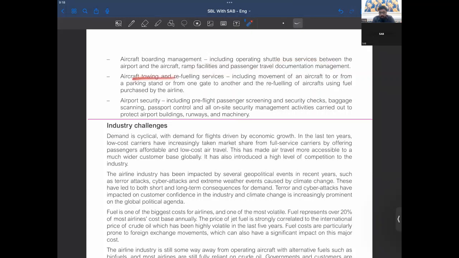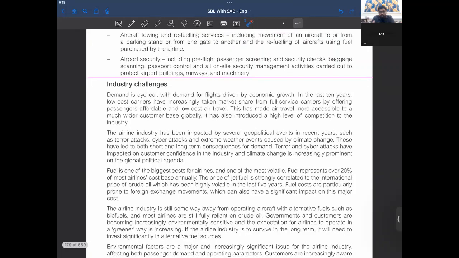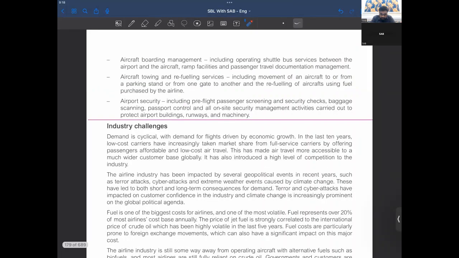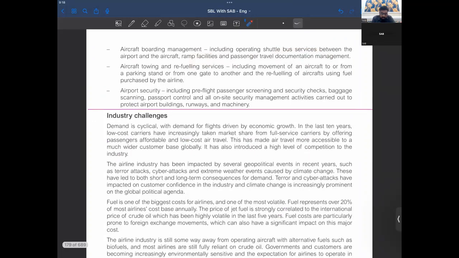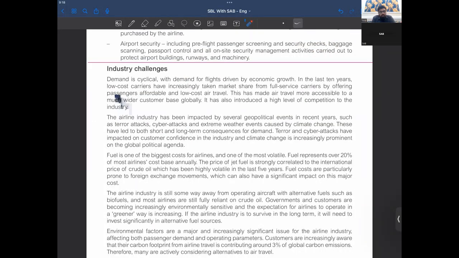Documents, aircraft towing and refueling services, right? Aircraft parking stands, aircraft security, airport security. So these all are services that are done by aircraft ground handling, and they must be hired by carriers, I suppose. They should be doing that, right? Or maybe they are the hiring of airport. We'll have a discussion on it also.